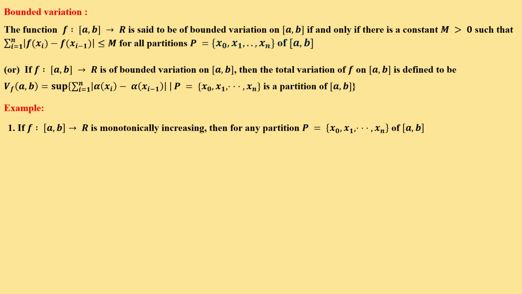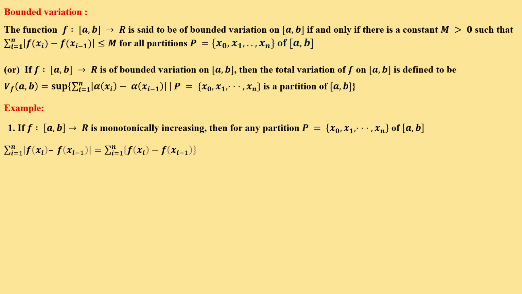Example: if f is a function from the closed interval [a, b] to R that is monotonically increasing, then for any partition x0, x1, ..., xn of [a, b], consider the summation i = 1 to n of f(x_i) minus f(x_{i-1}).